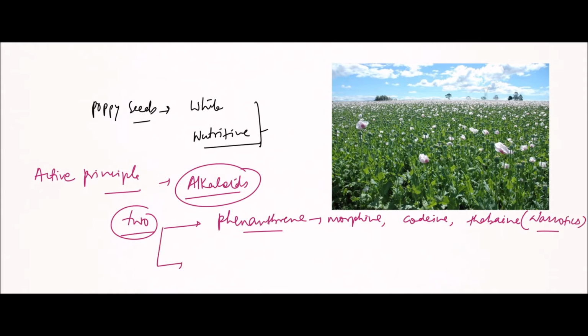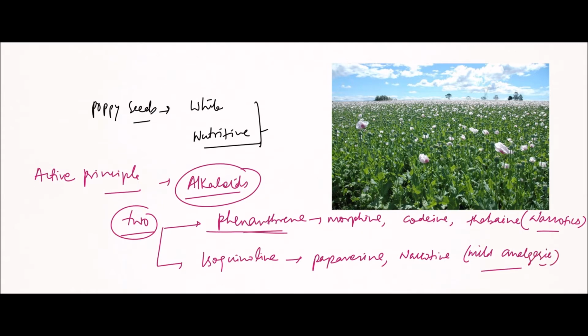Now the second alkaloid group is isoquinoline. They are papaverine and narcotine. They have mild analgesic action.